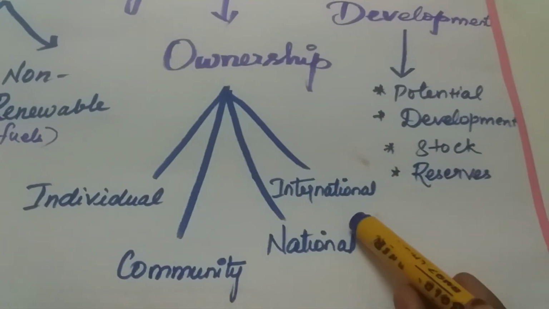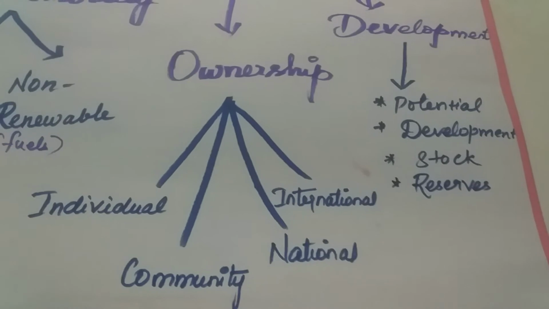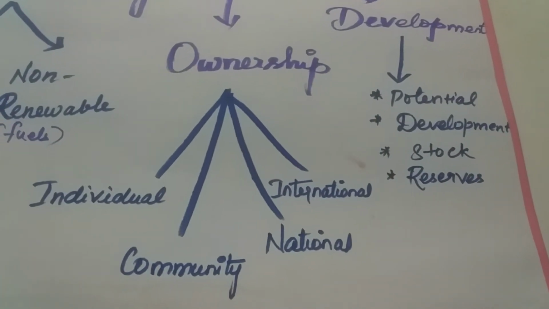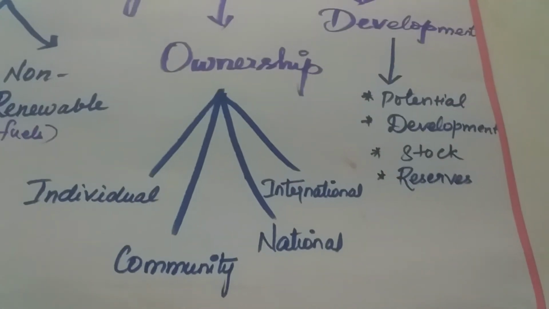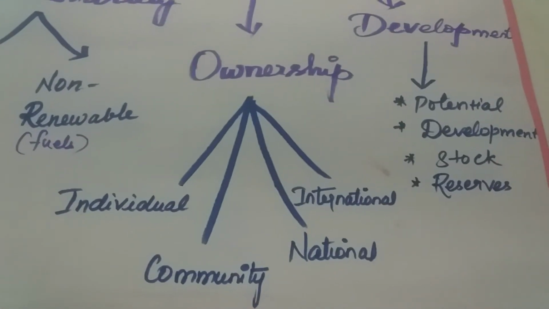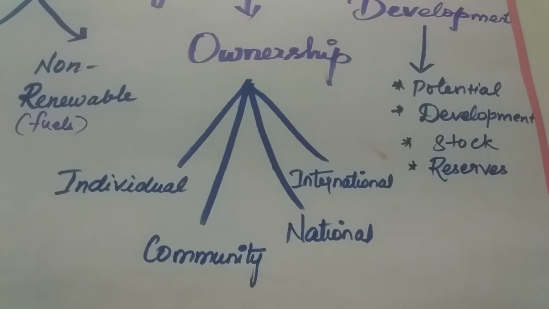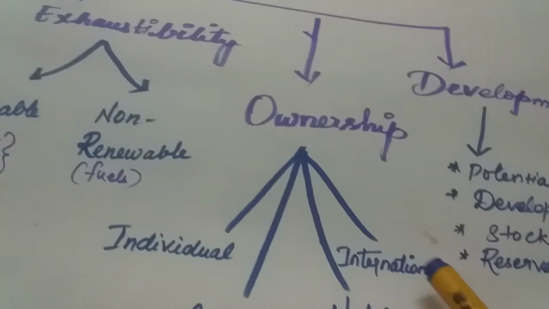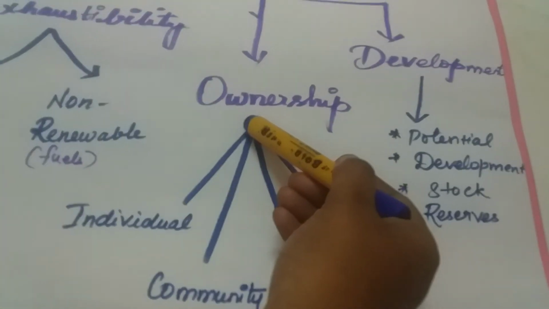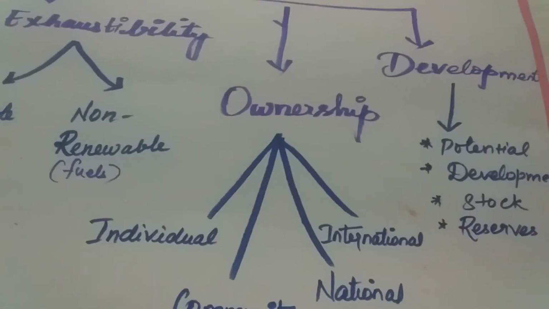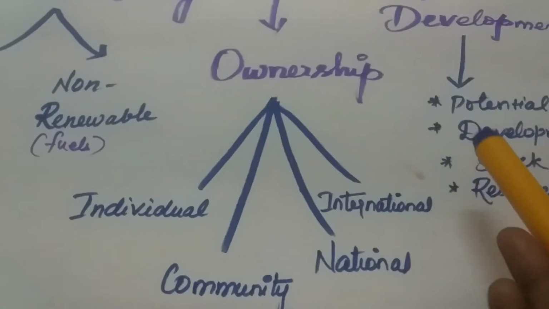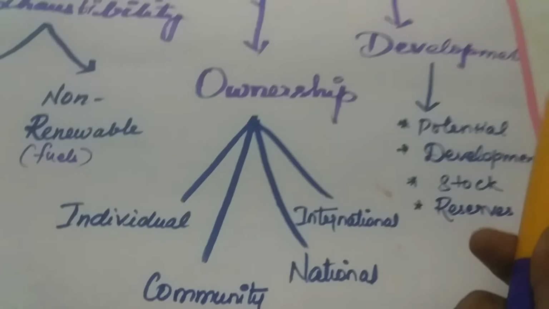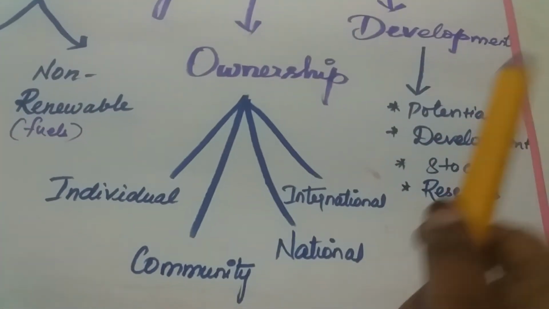What is meant by international owned? Resources regulated by international bodies are called international resources. For example, oceans and seas come under international owned resources. So far we have completed these four types of resources. Last but not least, the last thing is development. That we will see in depth in the next video.